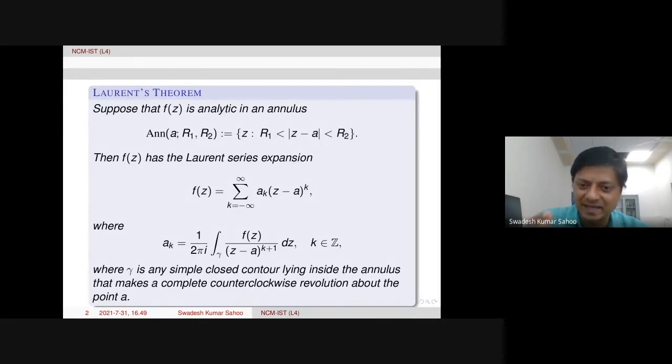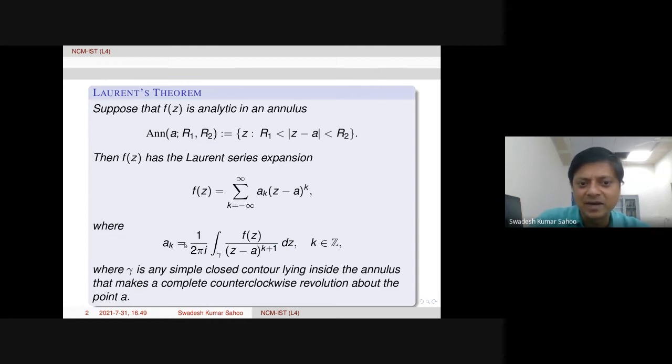We will investigate this through various examples when we compute Laurent series expansions in different regions, whenever it is possible, of course about the center point a. So a_k has a similar formula here, coming from Cauchy's integral formula.